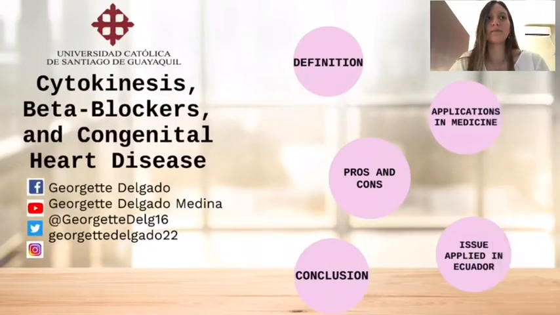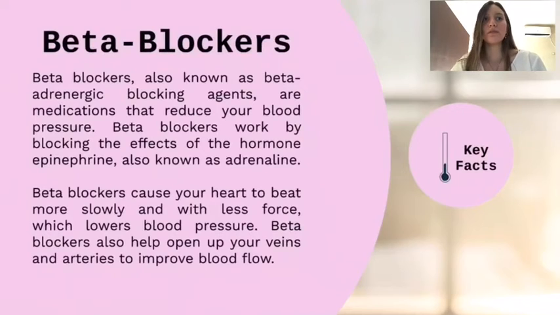Applications in medicine. Beta blockers. Beta blockers, also known as beta-adrenergic blocking agents, are medications that reduce your blood pressure. Beta blockers work by blocking the effects of the hormone epinephrine, also known as adrenaline. Beta blockers cause your heart to beat more slowly and with less force, which lowers blood pressure. Beta blockers also help open up your veins and arteries to improve blood flow. Key facts. How do beta blockers work?